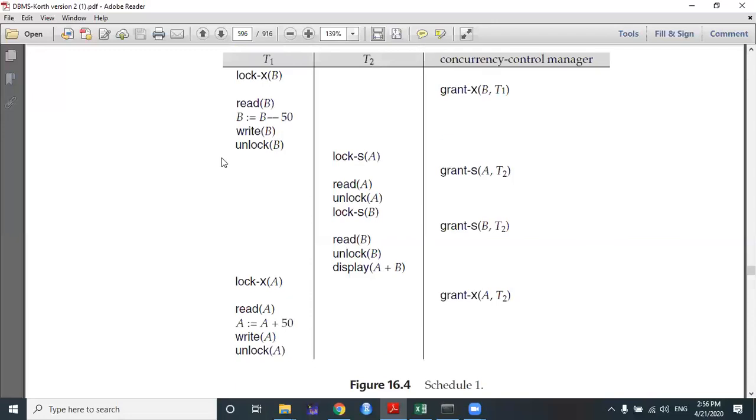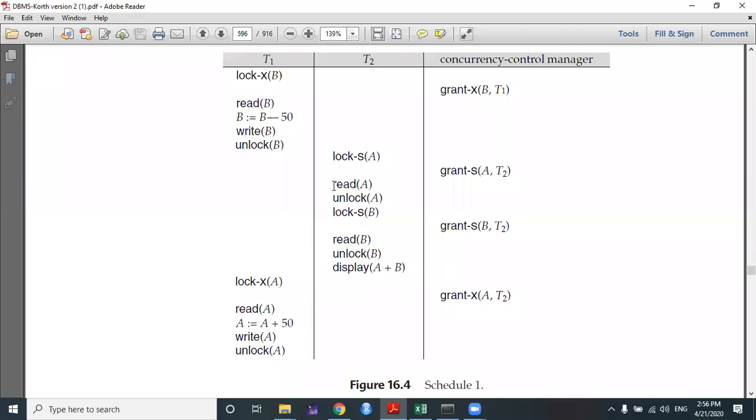So please remember what value it will display in this case. That is my question here. Because after this display of A plus B, transaction T1 resumes after a context switch. So there is a context switch by the operating system. I have discussed this in the last class. There is a context switch in a concurrent schedule.